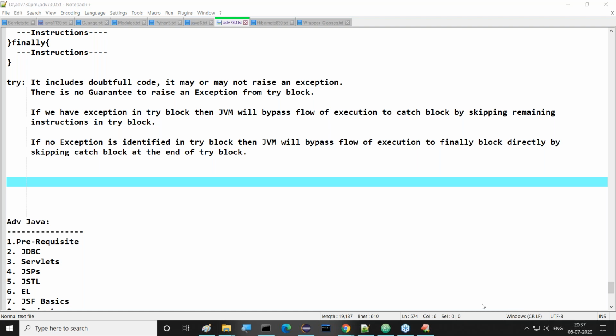Then tomorrow onward, JDBC will start, sir. I will complete try, catch, finally tomorrow within 5 to 10 minutes, and after that I will start JDBC. Tomorrow onwards, advanced Java JDBC will start effectively. Tomorrow morning our admin people will share the new link with you. Before coming for the class, check your email ID and then come for the class.